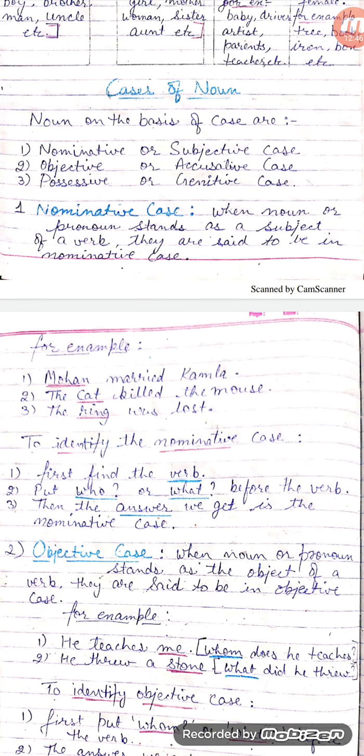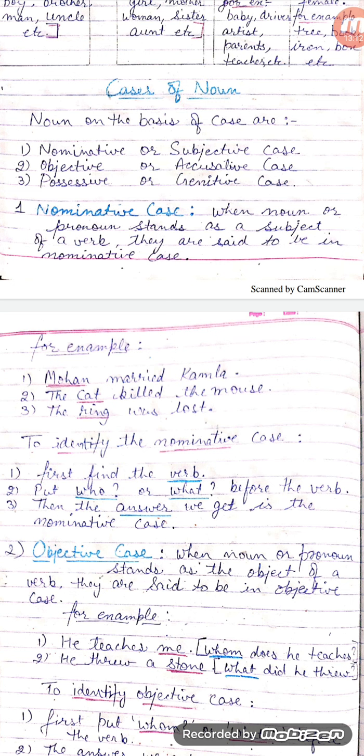Nominative case, when the noun or pronoun stands as a subject of a verb, they are said to be in nominative case. For example, Mohan married Kamla. In this sentence, we can see that Mohan is the subject of the verb married.